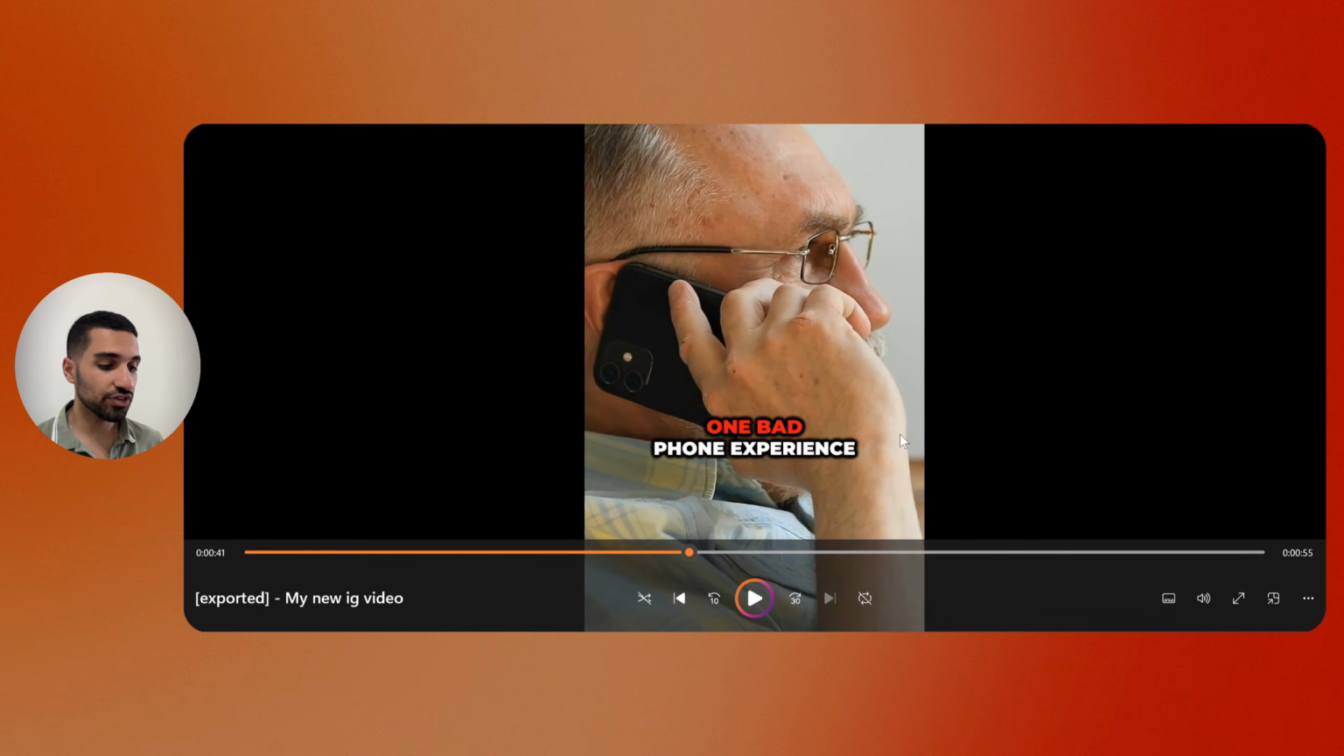And the caption is really good. It has some emojis with some effects. And so far I didn't see any misspelling, so the accuracy is exactly as it should be.